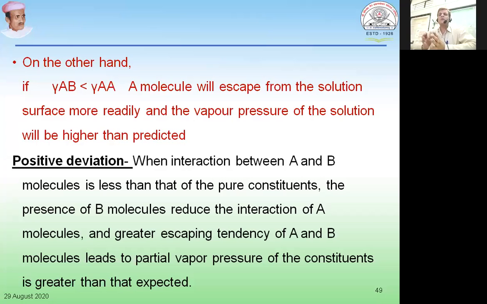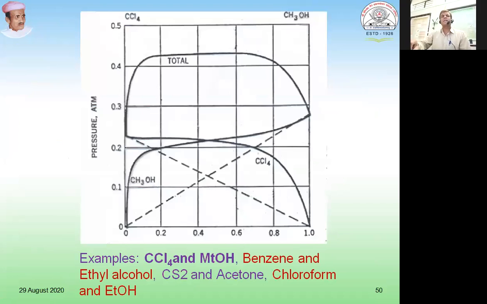So this is what is known as positive deviation, where the molecules of the solvent escape from the surface at a faster rate, and that's why the total vapor pressure of the system is found to be increased. So when it is on the positive side, there is an increase in the vapor pressure. This kind of deviation is known as positive deviation. Examples of liquid pairs which exhibit positive deviation from Raoult's law are carbon tetrachloride and methanol, benzene and ethyl alcohol, carbon disulfide and acetone, and chloroform and ethanol.